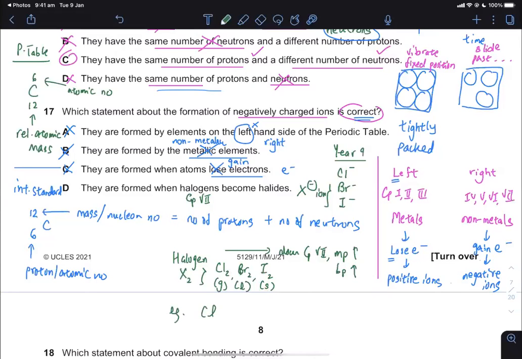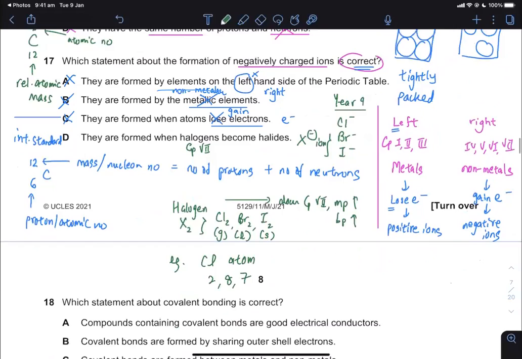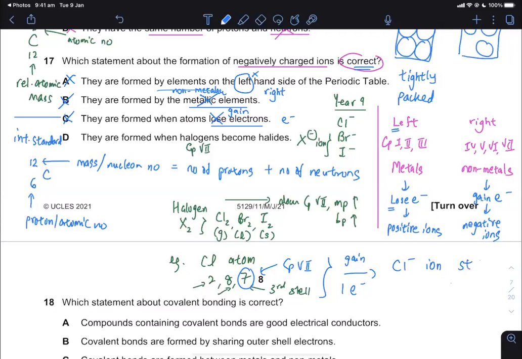Example, chlorine atom will be 2, 8, 7. So that will be your first shell, your second shell, and then there is your third shell. Because it's period 3, it's the third row of the periodic table. It's in group 7 because it's got 7 outer shell electrons. So that's group 7. So what happens then is it will gain 1 electron in order to get to a stable ion. This is stable because it fully fills out the shell.